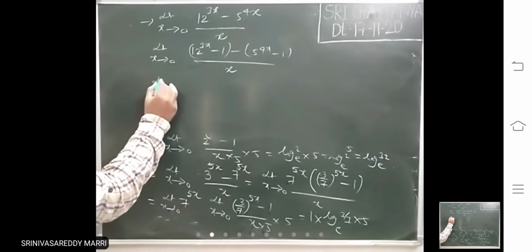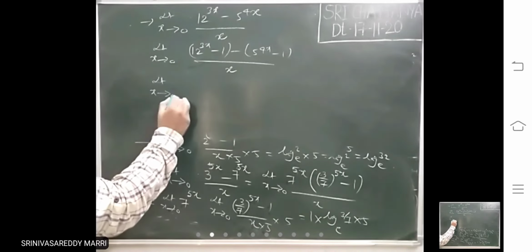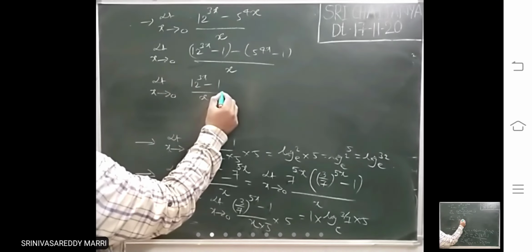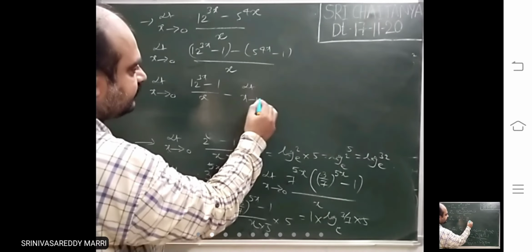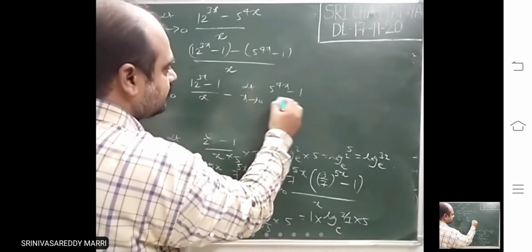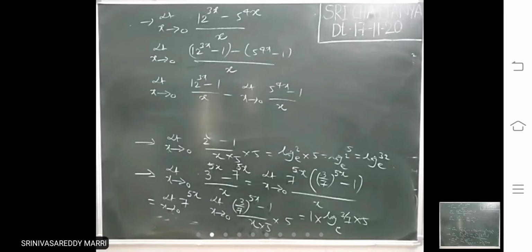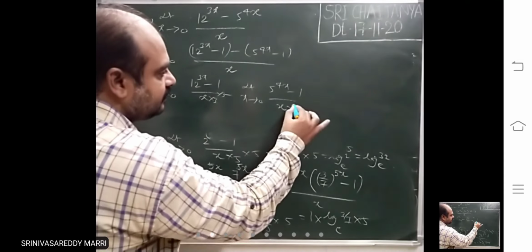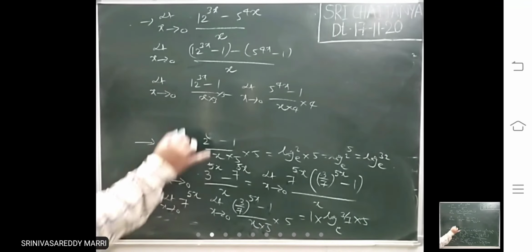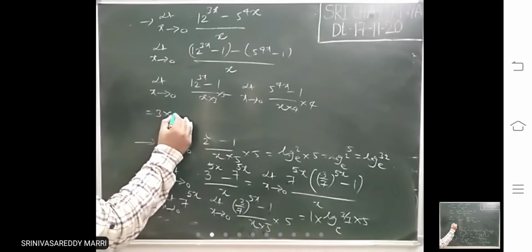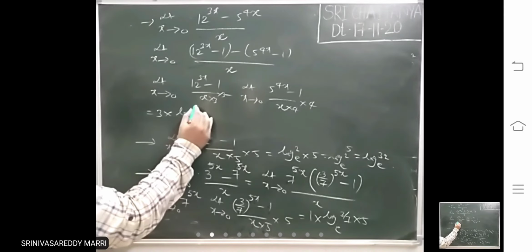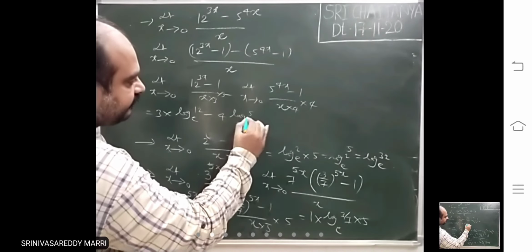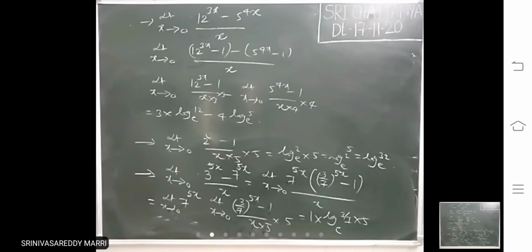So then, limit x tends to 0, you write 12 power 3x minus 1 by x, minus this as a separate limit. Right? So what is the standard limit? Divided by 3x must be there, into 3, and into 4 for the other. Right? This is the standard limit: 3 into log 12 to the base e minus 4 into log 5 to the base e. That is the standard limit.